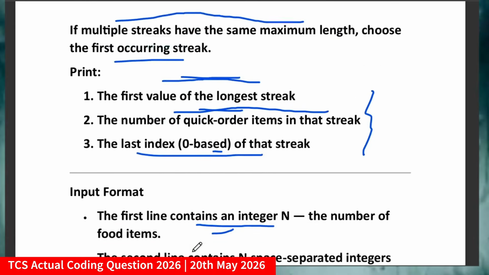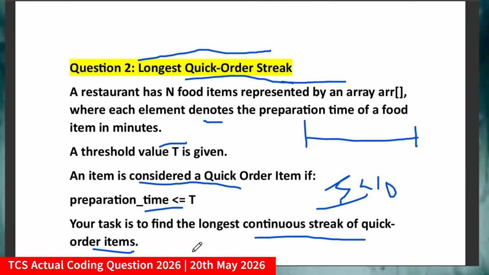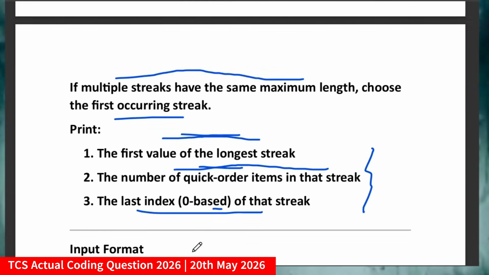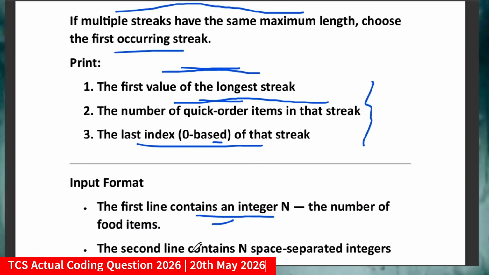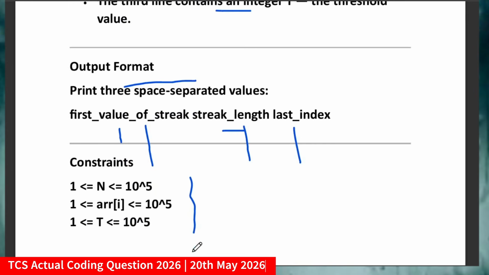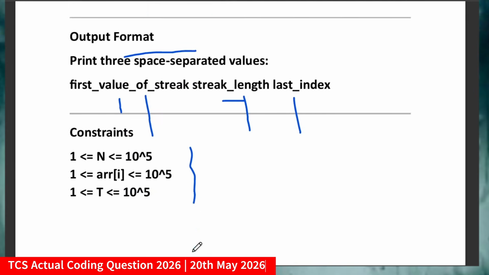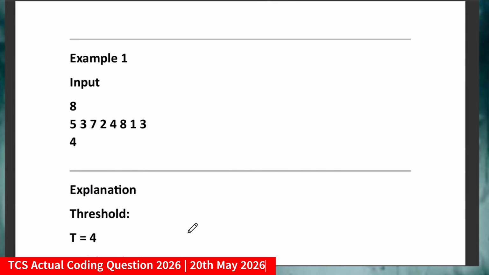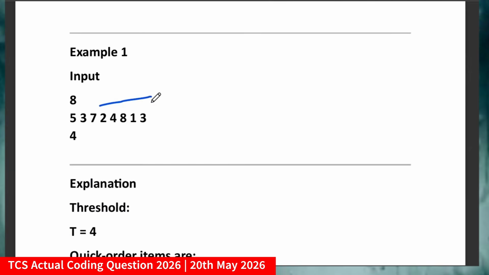Now friends, I'll again say: pause the video, take a screenshot of the coding question, and open any online compiler and try to solve it. If you are able to sort it out, nice. If you are not able to sort it out, come to the video again and go through it. Okay, now let me discuss the coding question. Before that, let me discuss the input and output scenario.